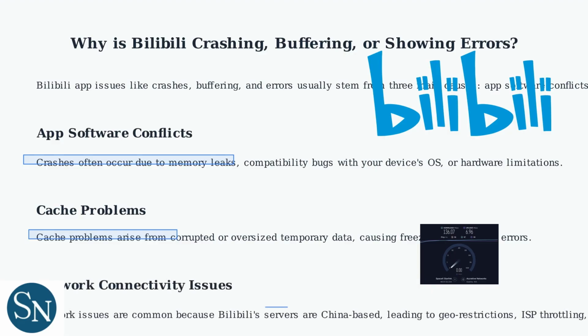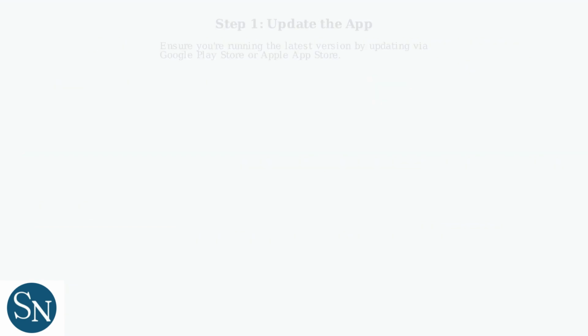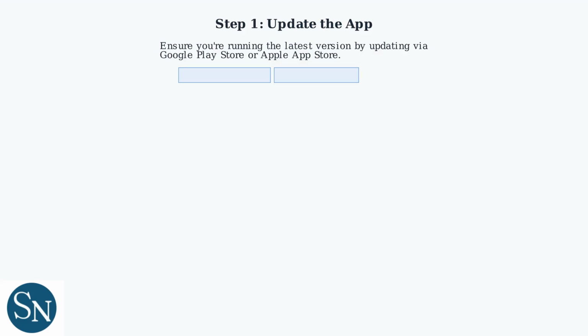Network issues are common because Bilibili's servers are China-based, leading to geo-restrictions, ISP throttling, or poor signal strength, especially for users outside of China. First, ensure you're running the latest app version by updating it via the Google Play Store or Apple App Store.